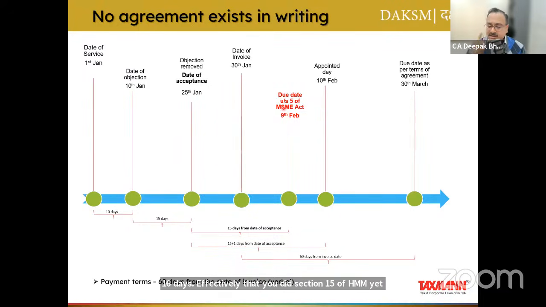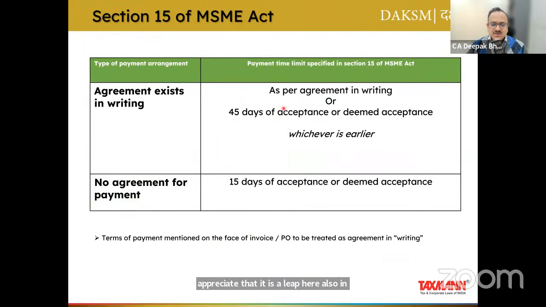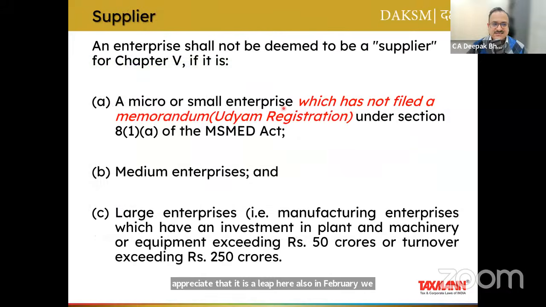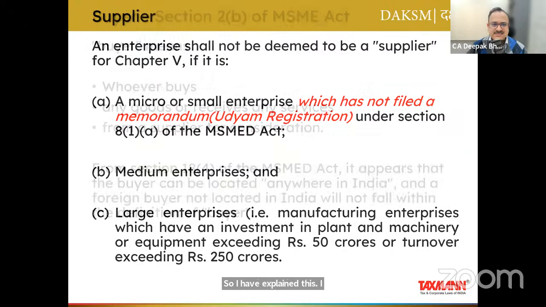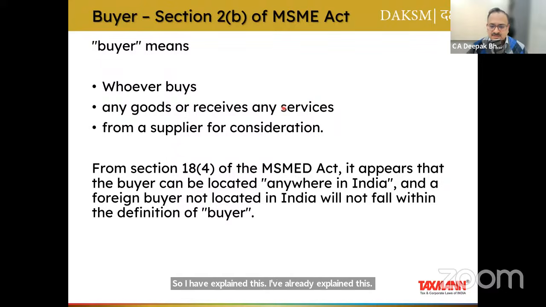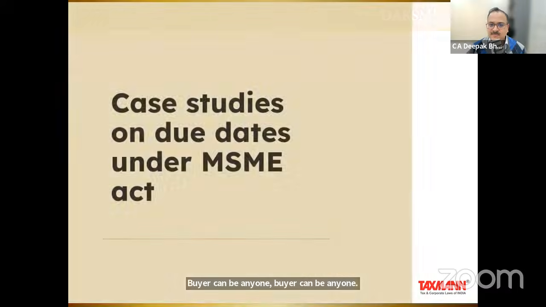Why 9th? Because you need to appreciate that it is a leap year also. In February, we have 29 days rather than 28 days. I have already explained this. Buyer can be anyone other than a foreign buyer.